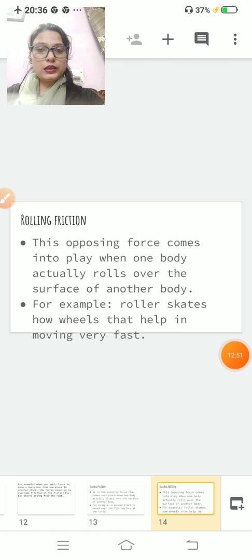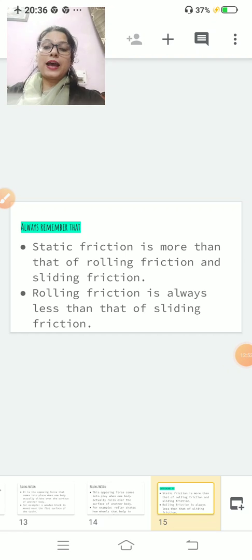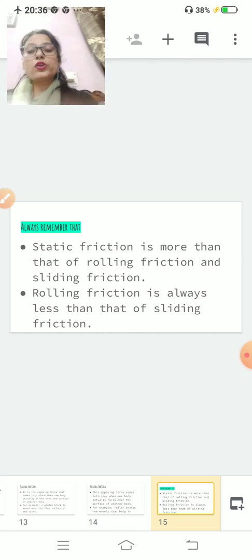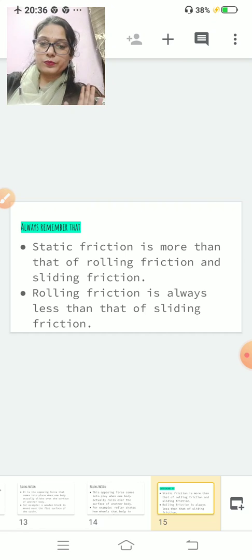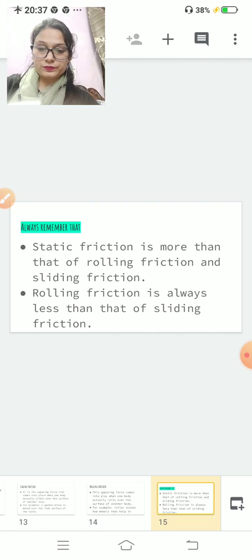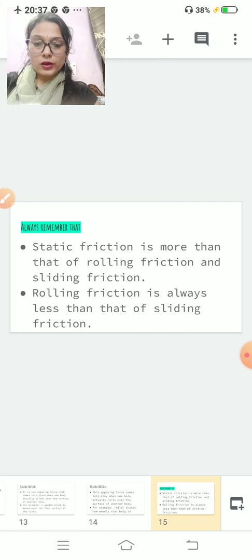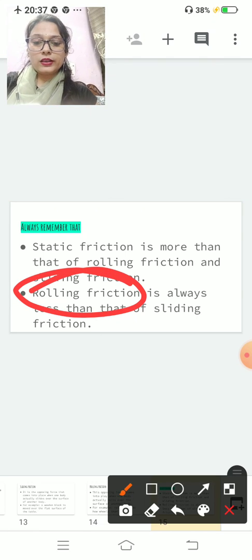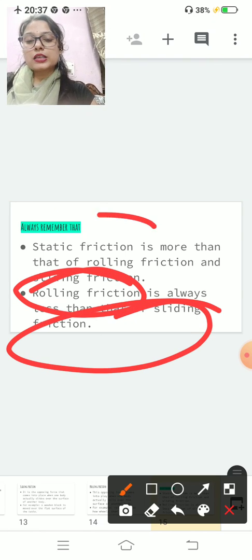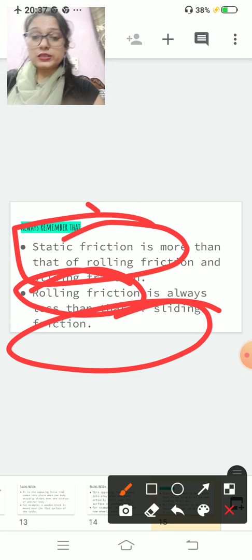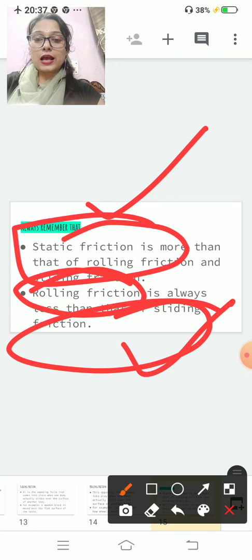Clear? Now, always remember that static friction is more than rolling friction and sliding friction. That means which type of friction is more? Your static friction is more. And rolling friction is always less than sliding friction. That means if you want to arrange in ascending order, first will come rolling friction, second will come sliding friction, and third, the last one, static friction. That means the strongest one is static, after that sliding, and the last one is rolling.